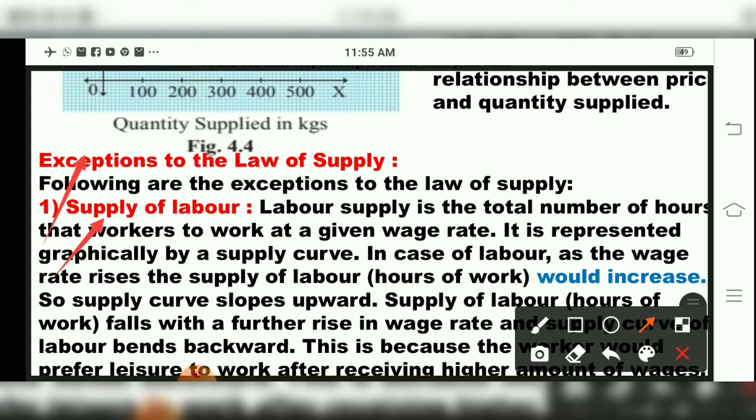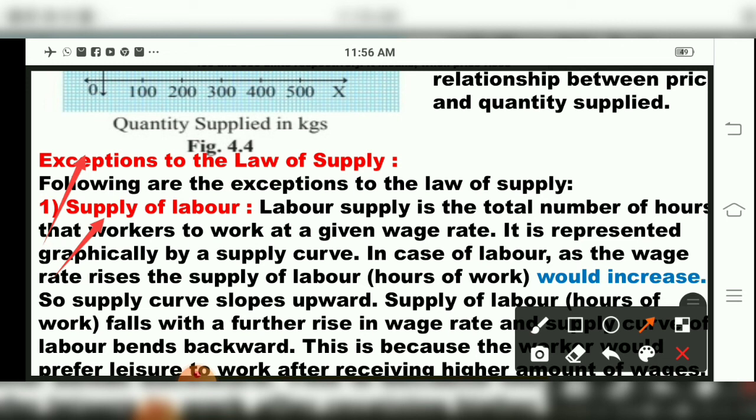Now listen to this properly. Labor, we all know, is work, manpower, and the supply of that labor. Labor supply is the total number of hours that workers are willing to work at a given wage rate. Laborers either get a salary or get wages, and daily wages depend upon how many hours they work. It is represented graphically in your textbook by a supply curve. In the case of labor, as the wage rate rises, the supply of labor, the hours of work, would increase. So the supply curve slopes upward.